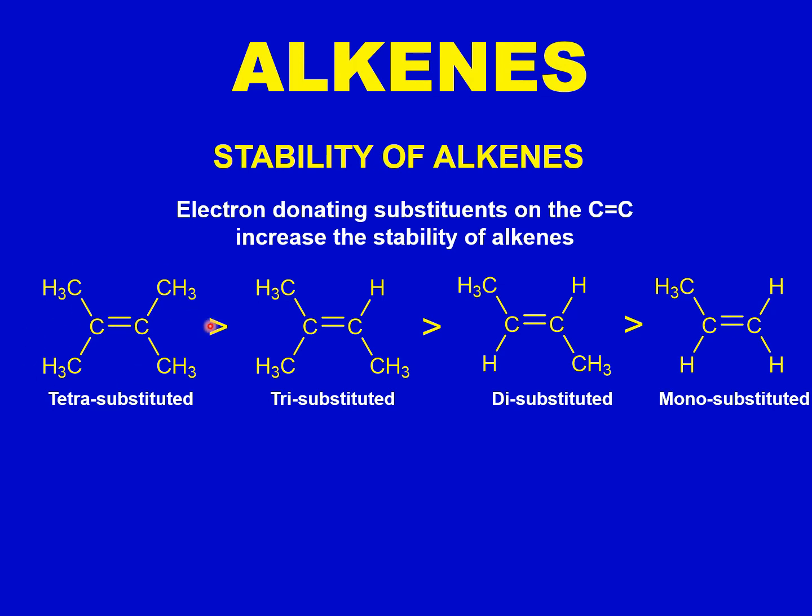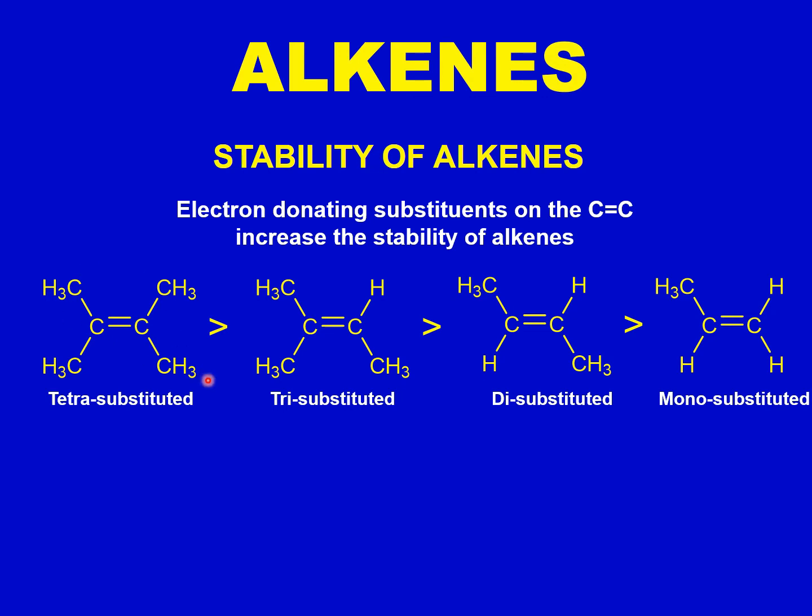Methyl group is an alkyl group, and alkyl groups are weakly electron donating in nature. So as the number of alkyl groups increases on these carbon-carbon double bonds, the stability of the molecule increases.